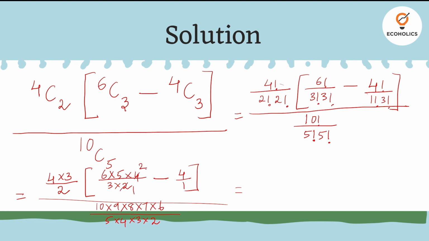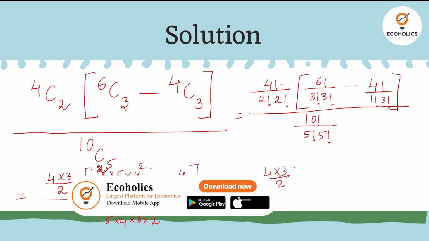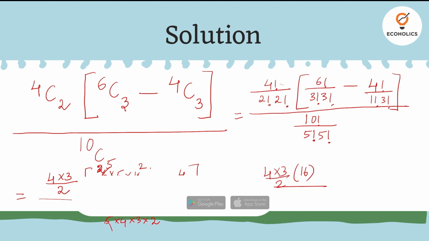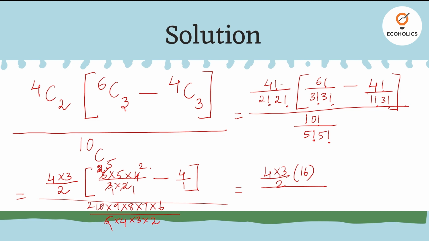2 ones, 2 twos, 3 ones, 3 twos. So 5 into 2, 20 minus 4. So here it's 16. So 4 into 3 by 2 into 16, by 5 ones, 5 twos, 4 1, 4 2, 3 1, 3 2, 2 and 2 cancel. So the remaining is 2 into 9 into 2 into 7.